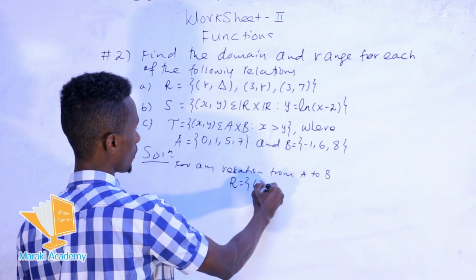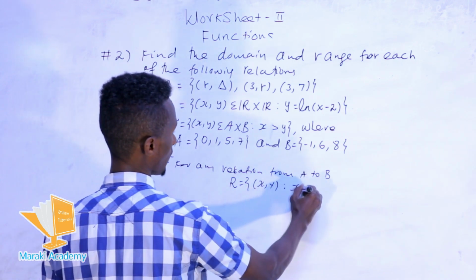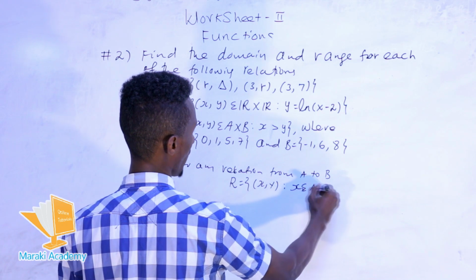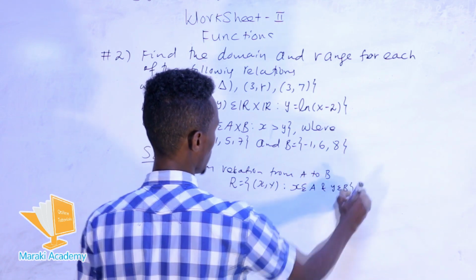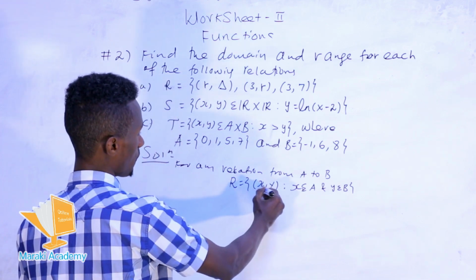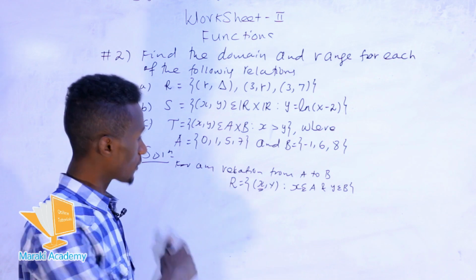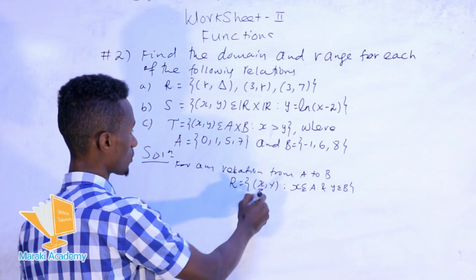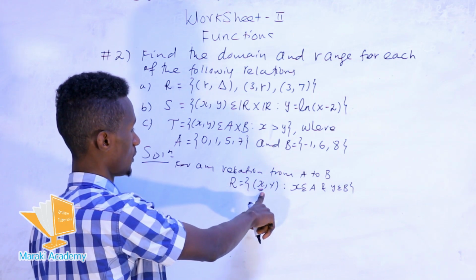The collection of the ordered pairs with x and y, say that x must be an element in the set A and y must be an element in set B. So every collection of the first coordinate is said to be the domain of the relation R. For the first coordinate, every collection of the first coordinate is the domain of R.